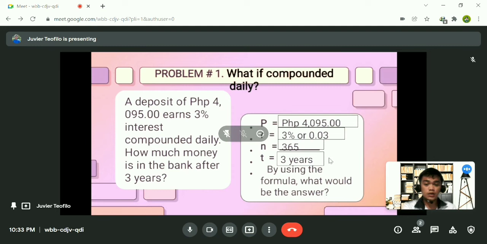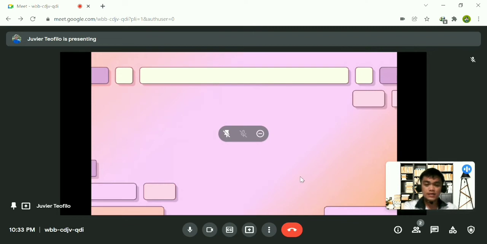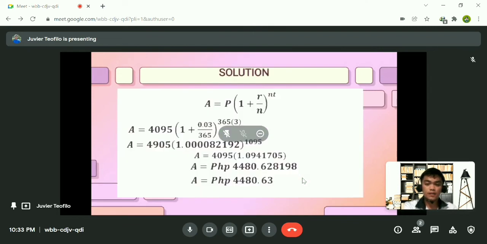Now by using our formula and with the help of our calculator, we have the answer of 4,480.63 pesos. Okay, we have the final answer, and as I have seen in the chat box, you are all correct. Thank you so much for the response. So let's proceed to the next problem.